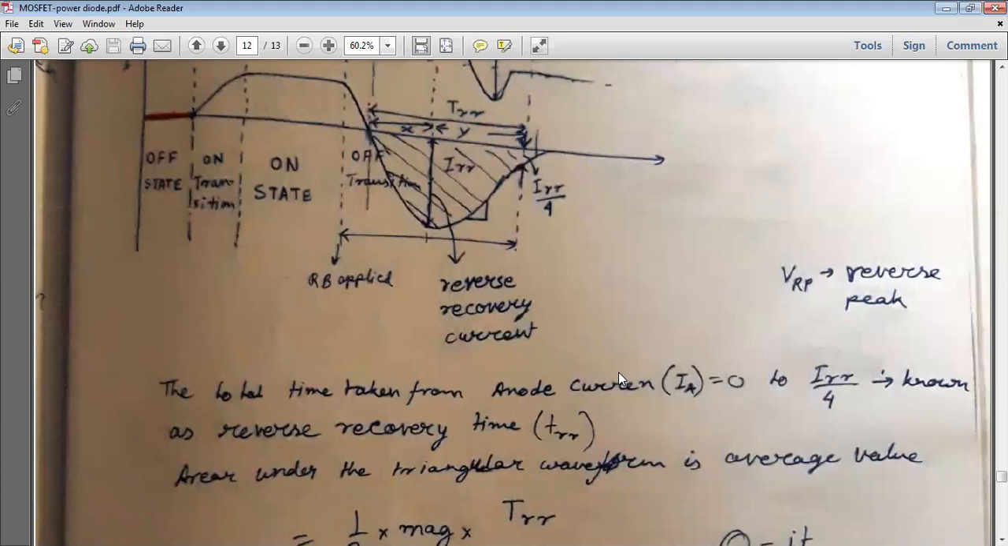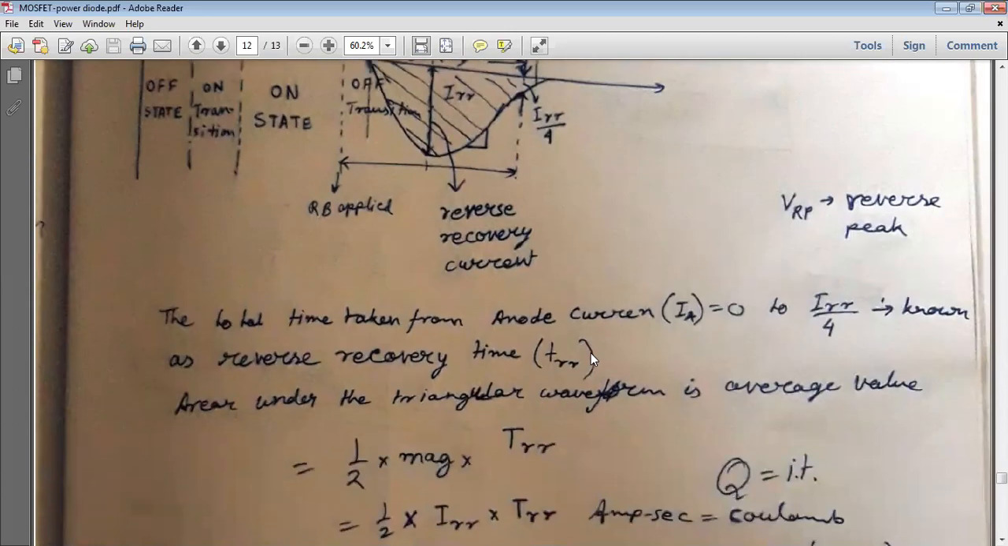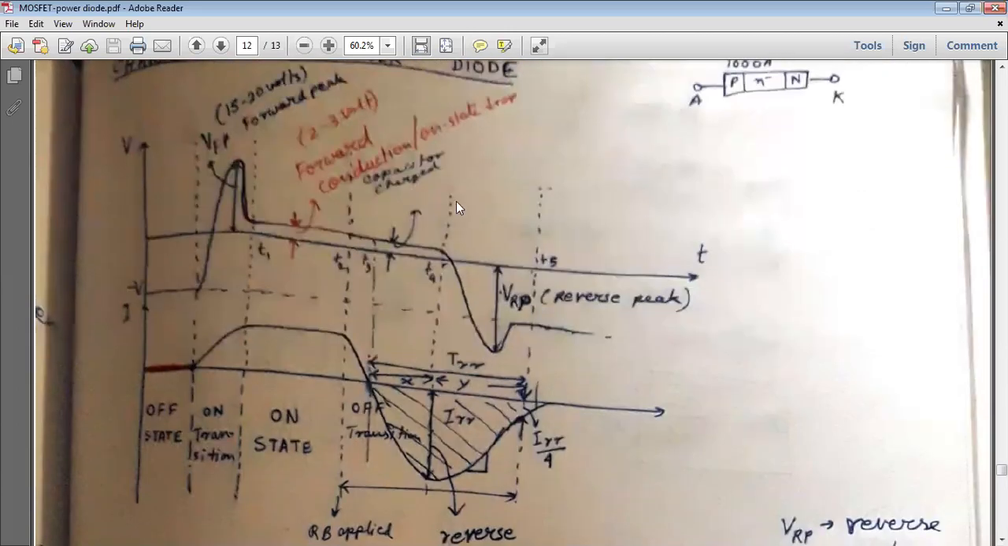It takes a large time to turn off. The power diode is a slow device. If the reverse recovery time is less, the device comes to the off state fast. At T3, if it is possible to reduce the reverse recovery charge, then it comes to the off state immediately. Okay, so this is all about the power diode. So up to this.